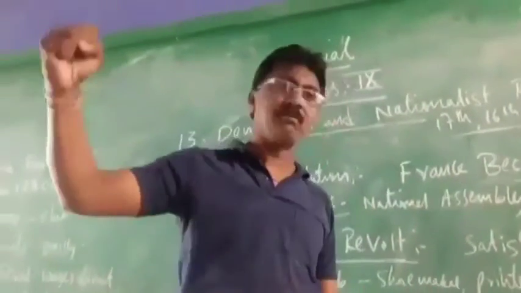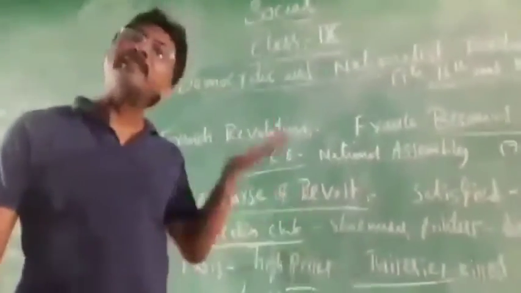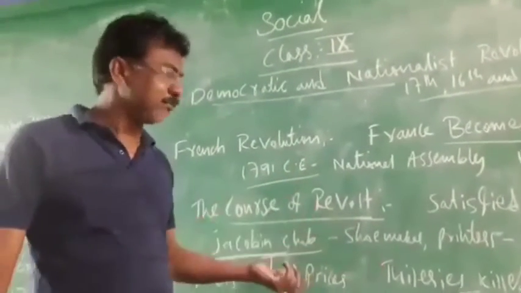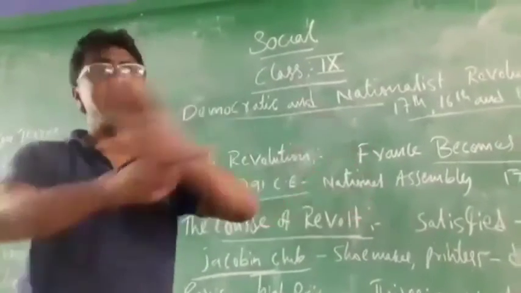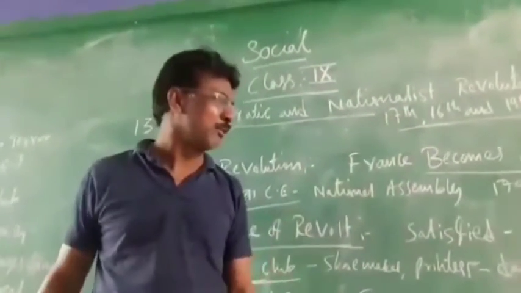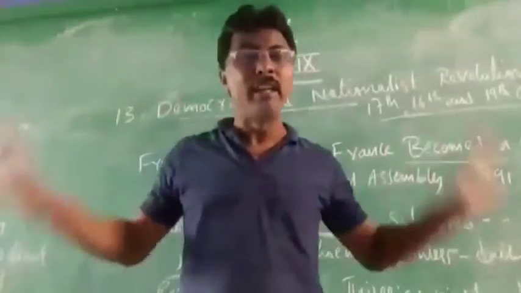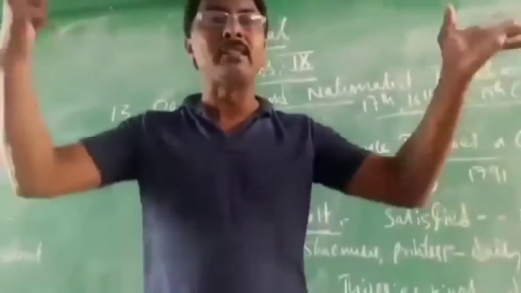They did the revolution. Why did they remove the Jacobin Club? Because they were increasing the prices. So that's why people got angry and removed that. And the National Assembly also they removed. We don't want this National Assembly. And elections were conducted again. What did they do? No king ruling now. No National Assembly; they will conduct elections.